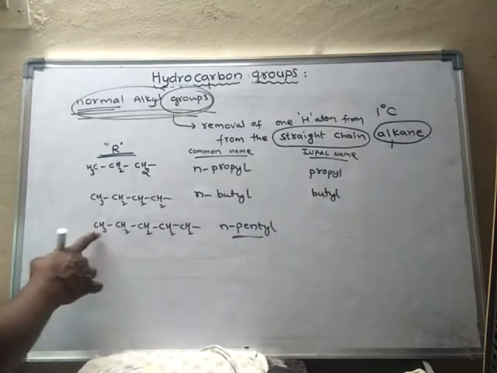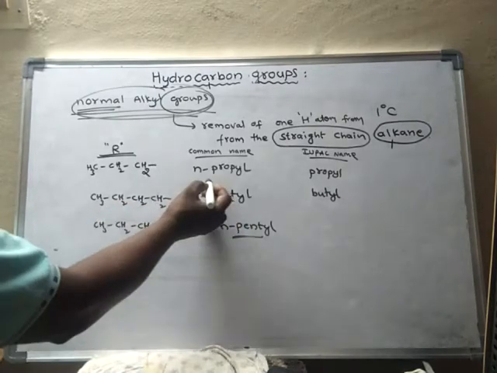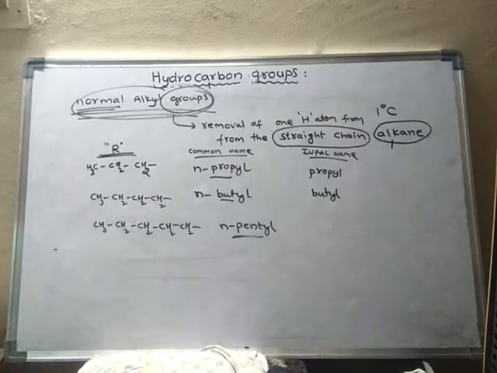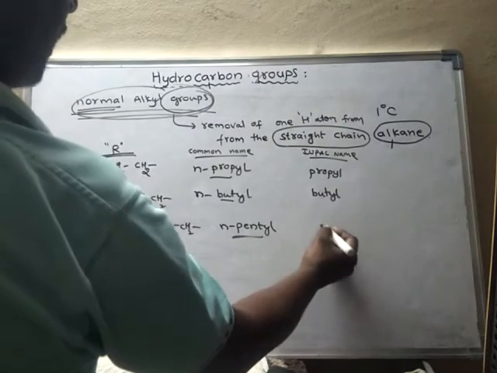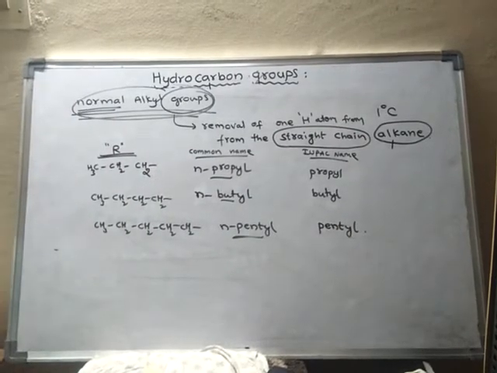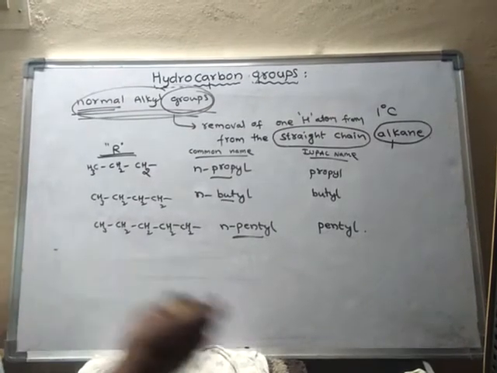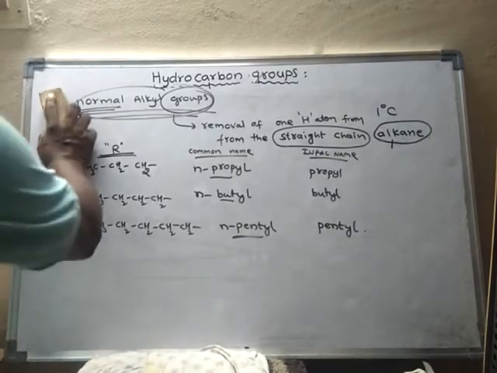Pent means 5 carbons: 1, 2, 3, 4, 5. But means 4 carbons: 1, 2, 3, 4. Prop means 3 carbons. So we have to remember these. These are called root words for number of carbons. So N-pentyl. IUPAC name is pentyl. So like this, the normal alkyl groups can be studied. Okay. Now let us learn about the secondary alkyl group.